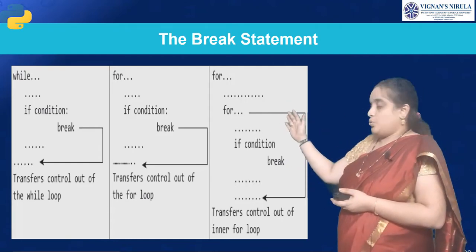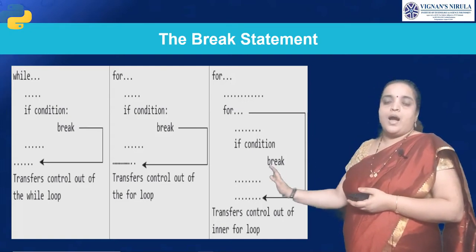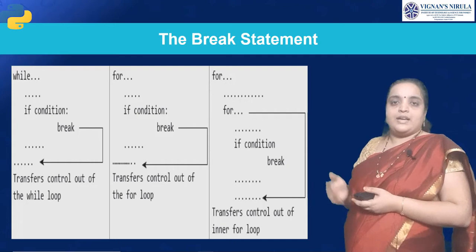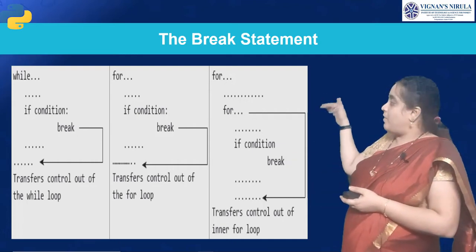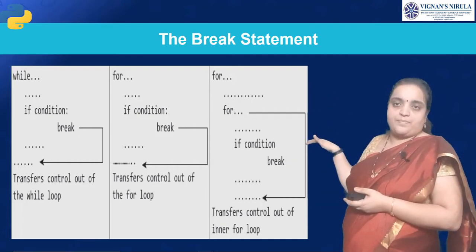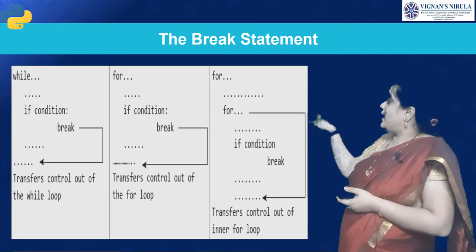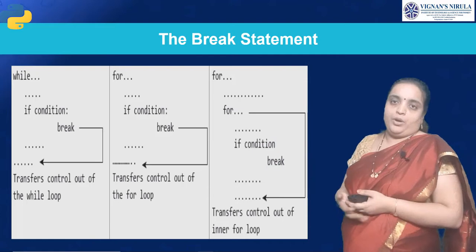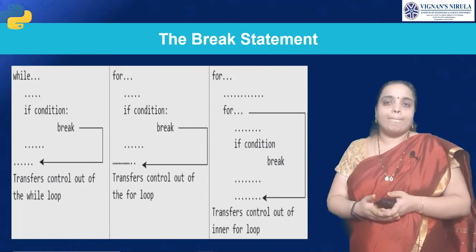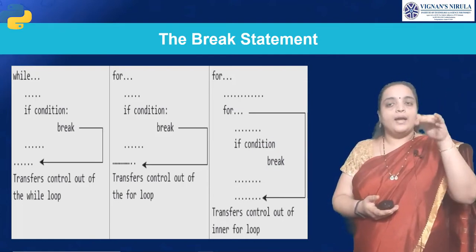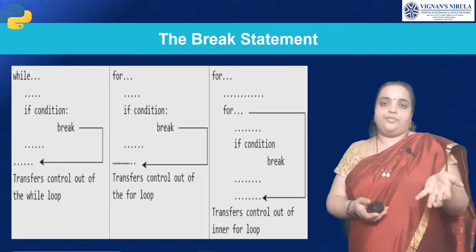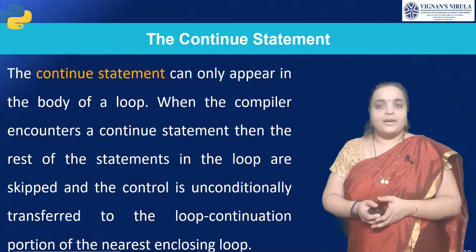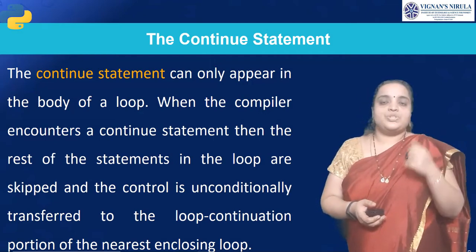So this is the form of breaks where we can usually use it. In a while loop, we can use the break statement. It will come to the outer loop. In a for loop, we can use the break statement in the if condition. In the inner for loop also we can use the break statement. If you do that, the inner for loop will come out and the outer for loop will not come out. Is that clear? So the transfer will come out of the inner for loop, not the outer for loop, when you use it in nested loops. Clear?